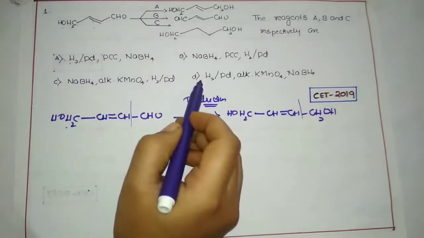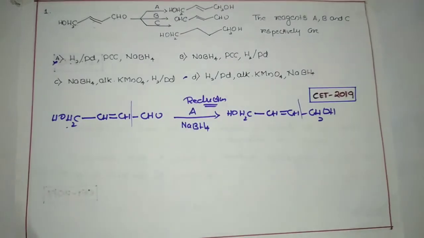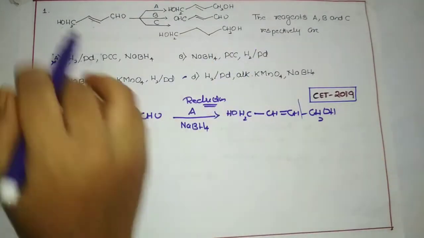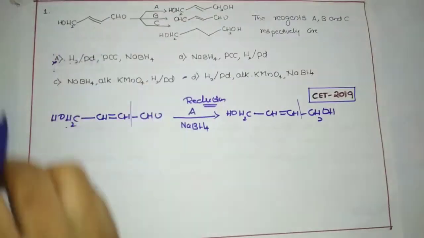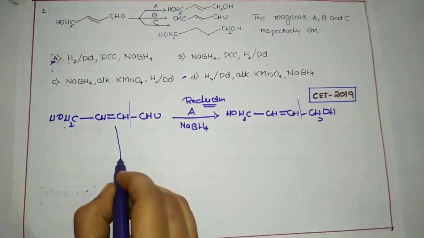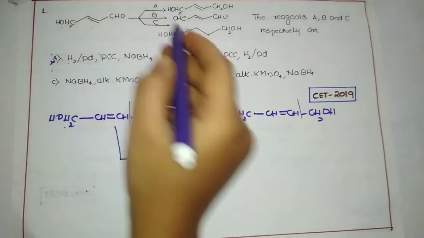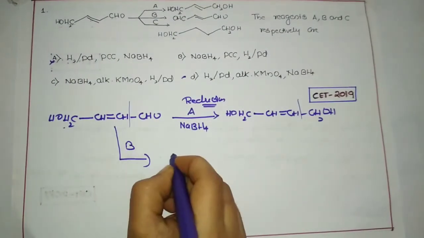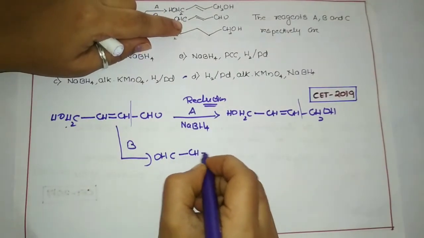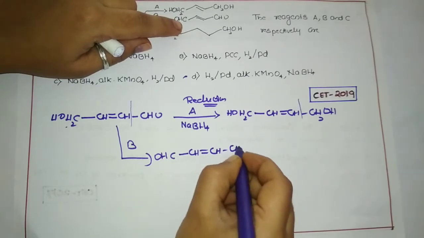So when I say sodium borohydride, it is in option B and in option C, so A and B you can eliminate now. No need to concentrate on that one. Okay, so that completes A. Next, come to how to find out the reagent B. The same reactant is getting converted into CH double bond CH CHO.